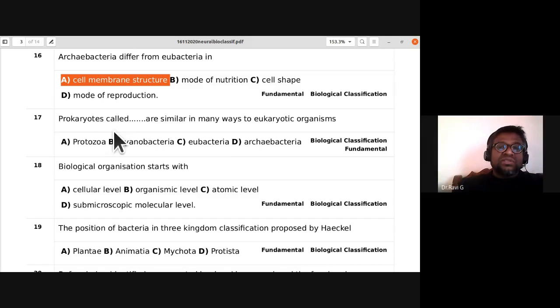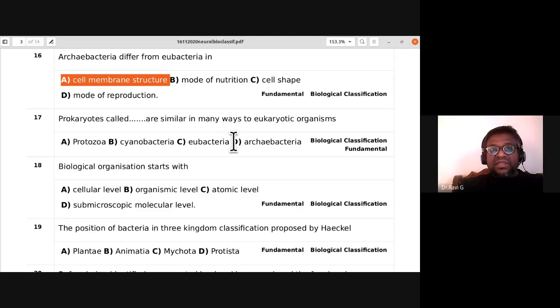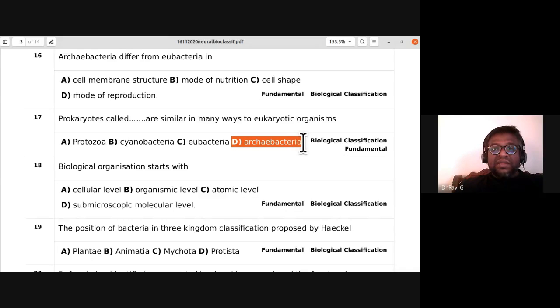So prokaryotes called dash are similar in many ways to eukaryotic organisms. So the 17th one, the answer is Archaebacteria. The prokaryotes called Archaebacteria are similar in many ways to eukaryotic organisms. So 17, D is the answer.